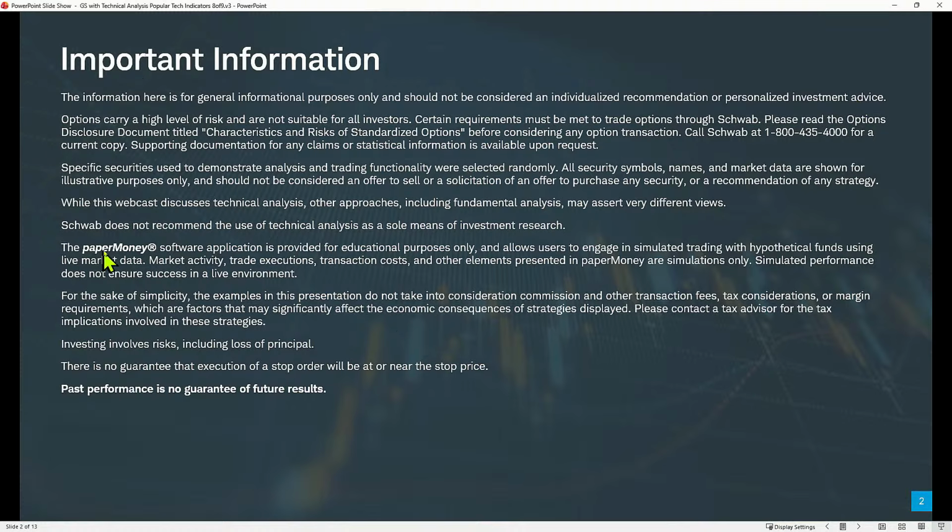We use the Paper Money software application on the Thinkorswim desktop platform. It is a great place to learn and become familiar with the platform, with your trading plan, and the mechanics of how to place trades, etc., before you consider trading in your live account. There are some nuances and differences.